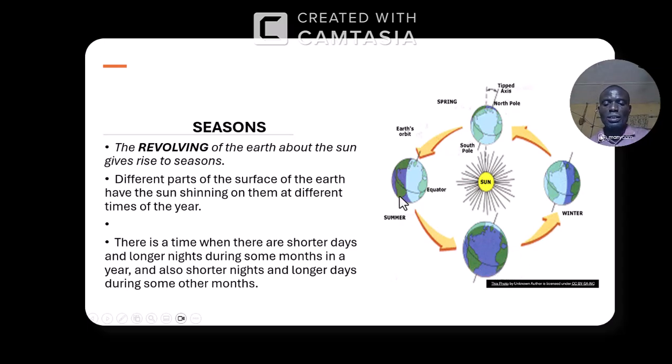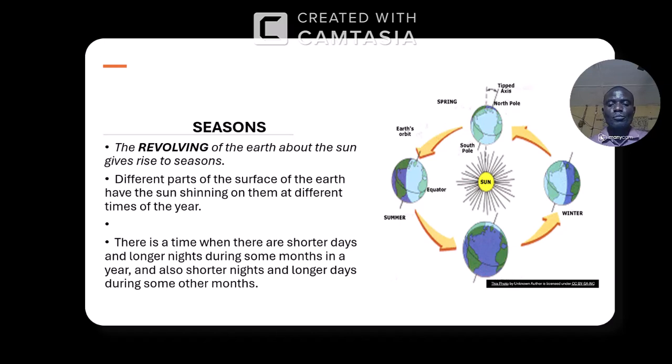Then between March here and June, we have summer. Then between the March and June, we have spring. And between September and December, we have autumn. So the position of the earth at the angle of tilt determines the season we are going to have at that particular time.